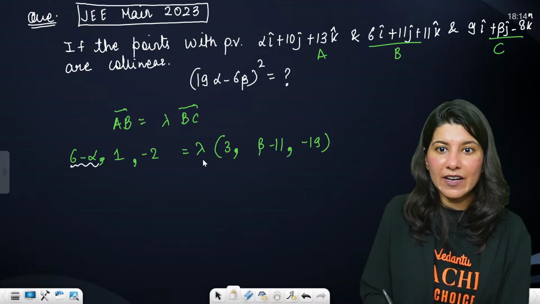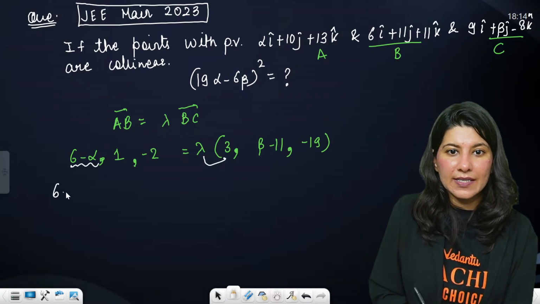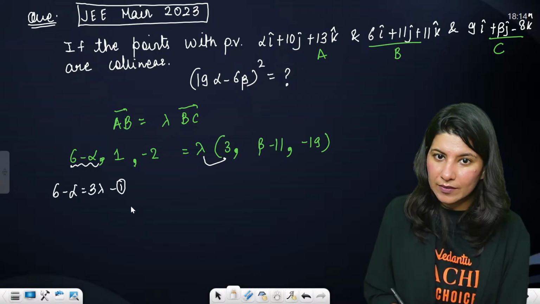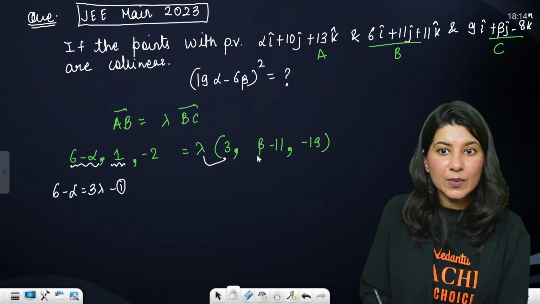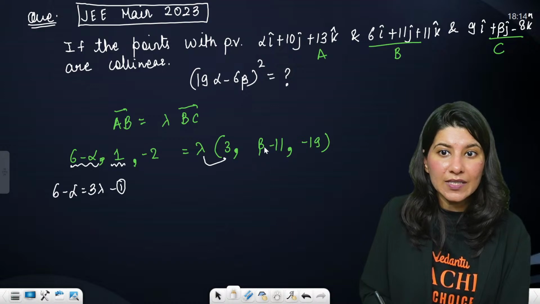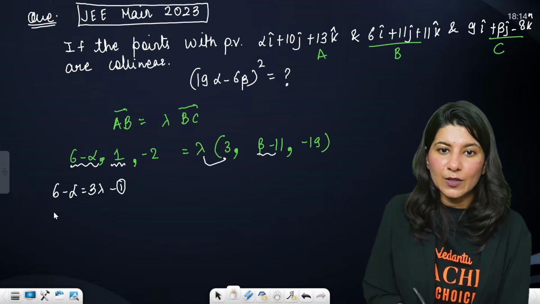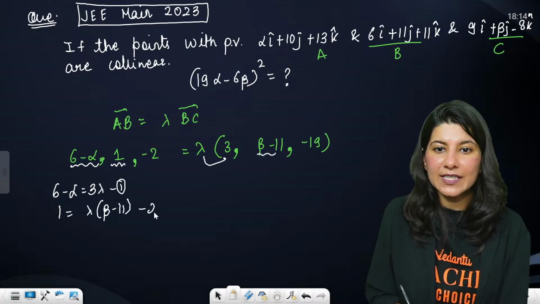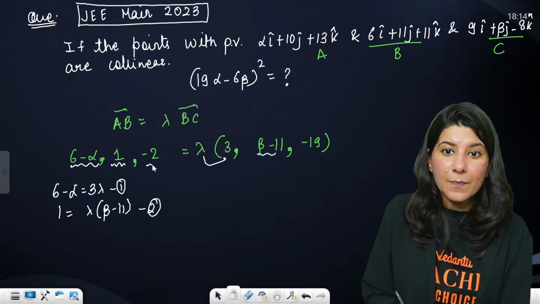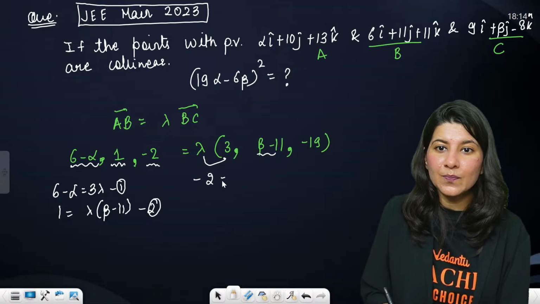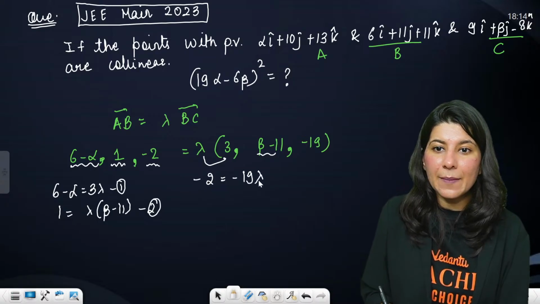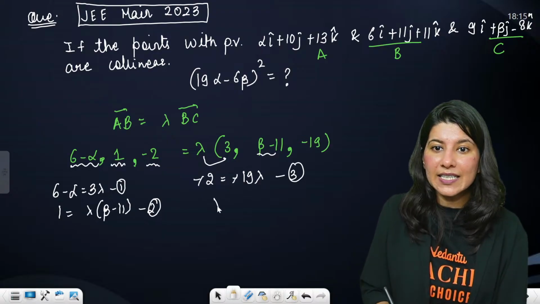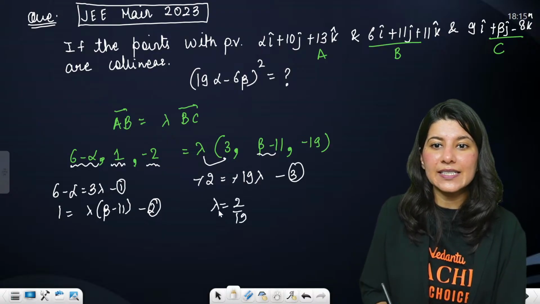Now compare. 6 minus alpha equals 3 lambda. That is equation number 1. 1 equals lambda times beta minus 11. This is your second equation. And what is third? Minus 2 is equal to minus 19 lambda. By the third equation, I am getting my lambda, which is 2 by 19.